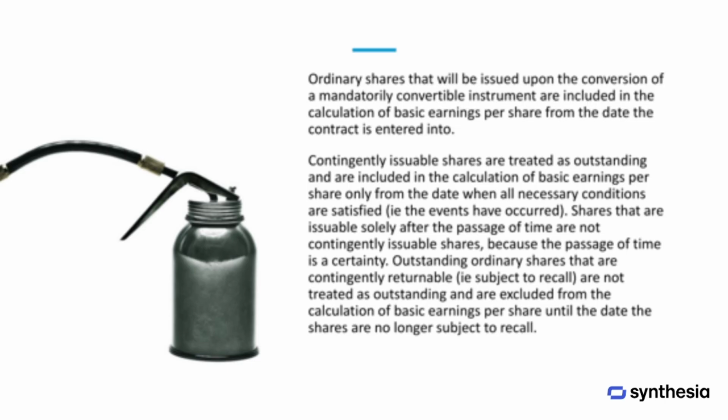Ordinary shares that are issued upon the conversion of a mandatorily convertible instrument are included in the calculation of basic earnings per share from the date the contract is signed. Contingently issuable shares, on the other hand, are counted as outstanding only from the date when all required conditions have been met. Shares that are issued simply after the passage of time are not considered contingently issuable because the passage of time is certain. Ordinary shares that are contingently returnable, meaning they could be recalled, are excluded from the calculation until they are no longer subject to recall.